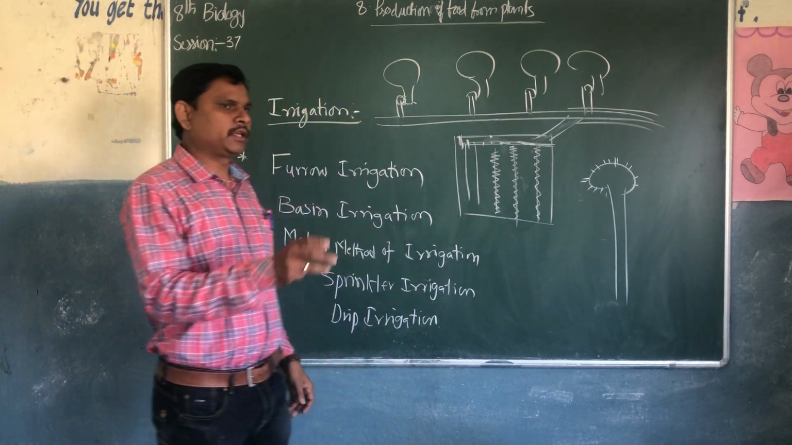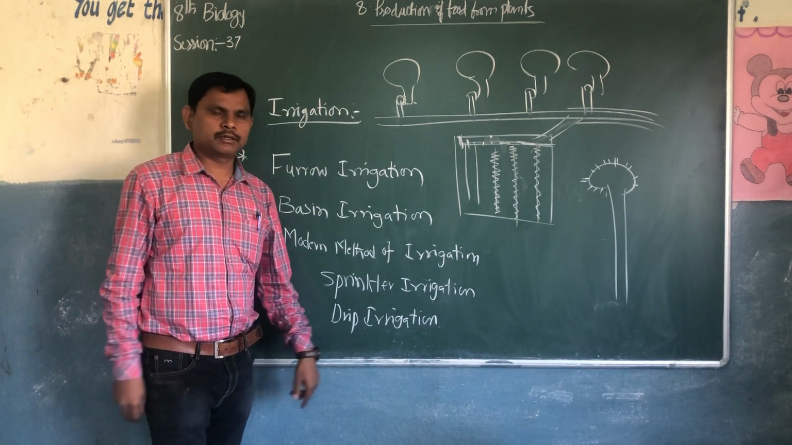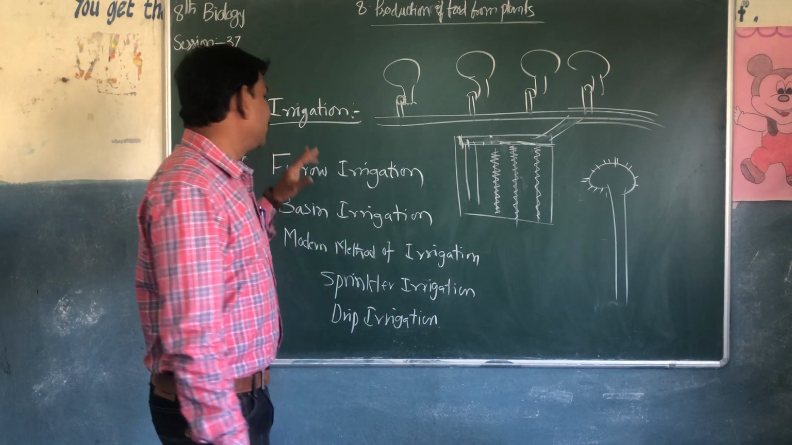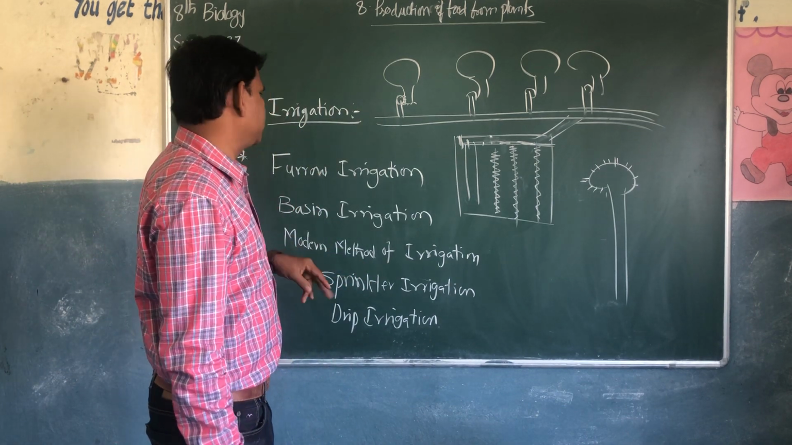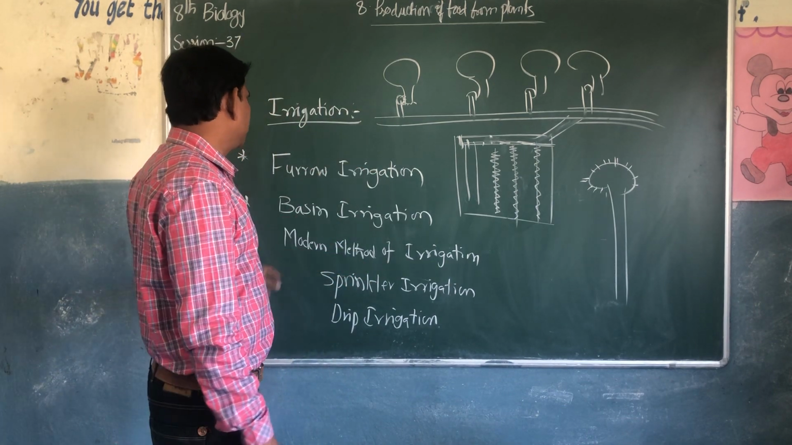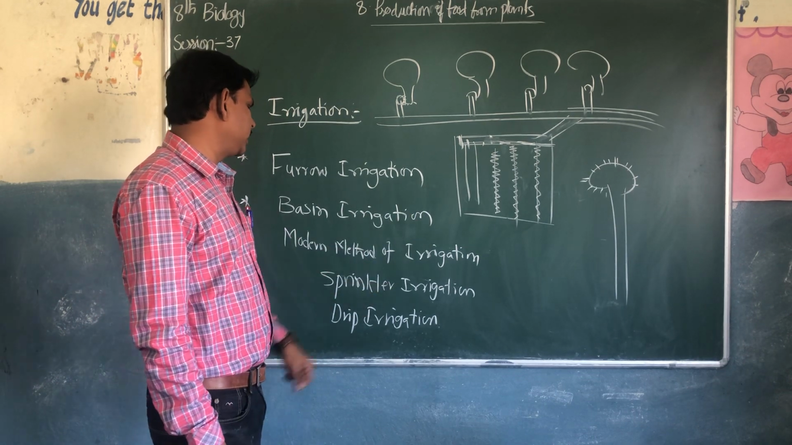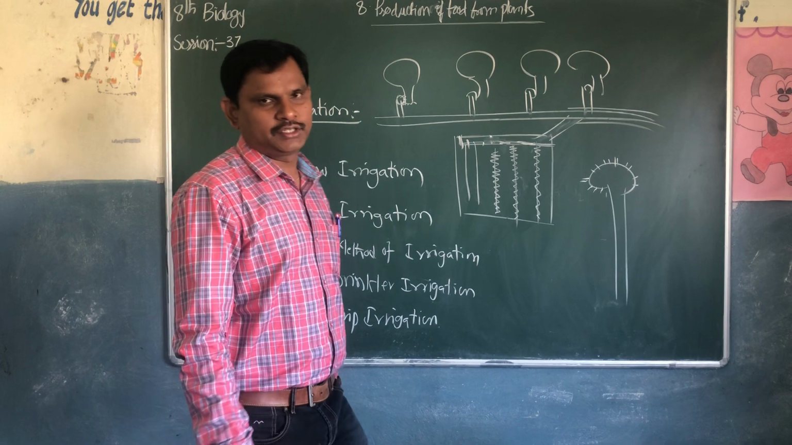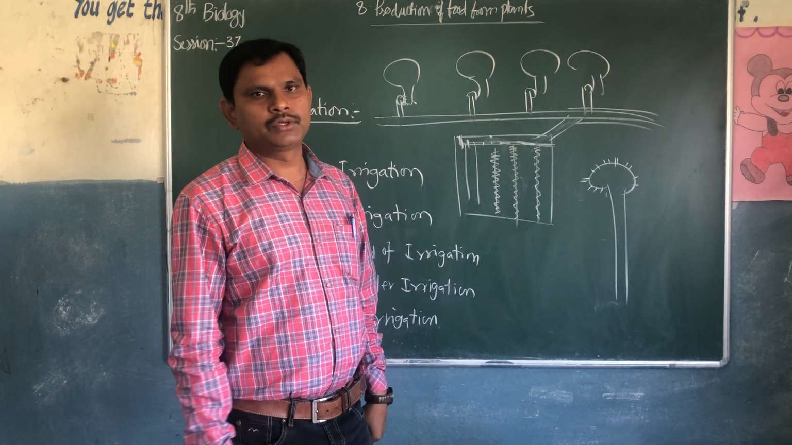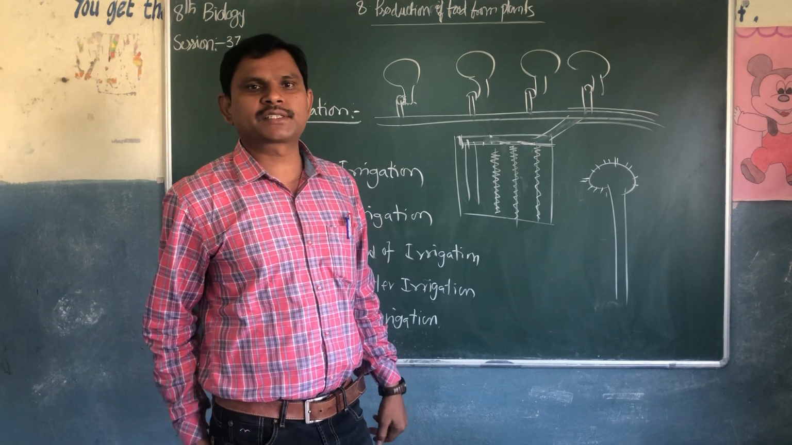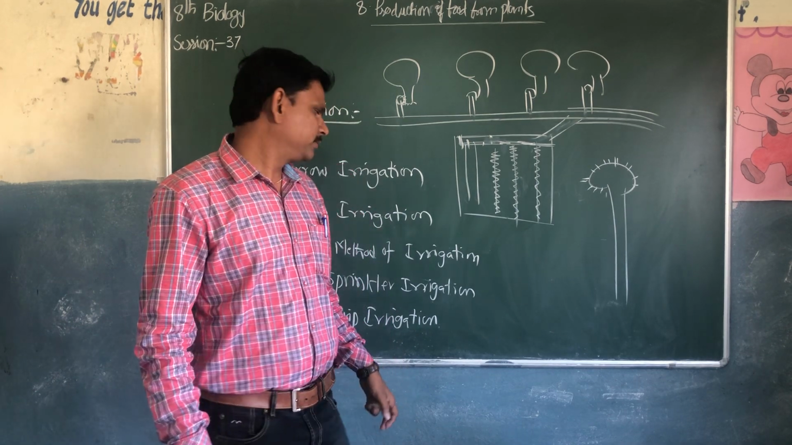Okay, thank you students. Today's homework: write what irrigation is and write the different types of irrigation: furrow irrigation, basin irrigation, and the modern methods, sprinkler irrigation and drip irrigation. It is very important. Which method is good where there is water scarcity? Drip irrigation.